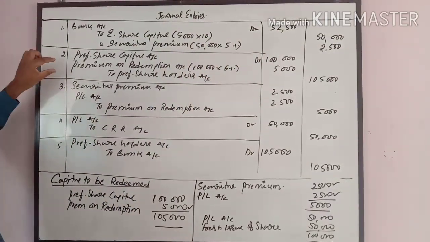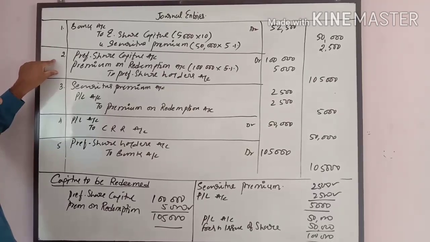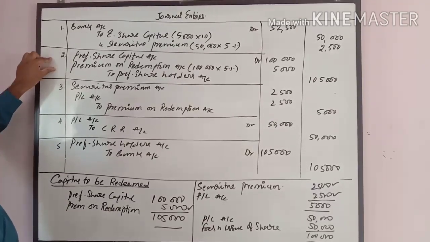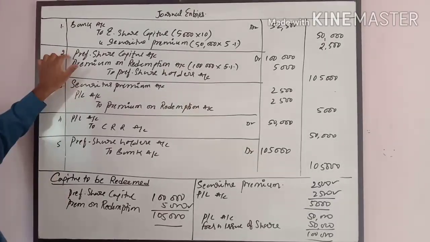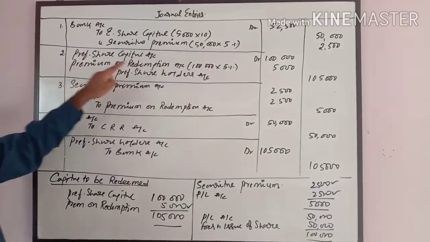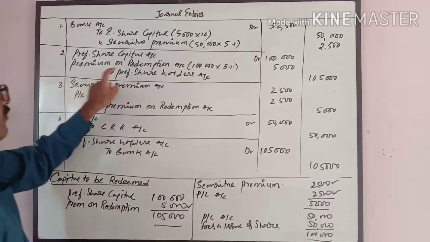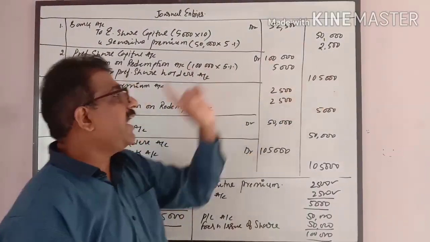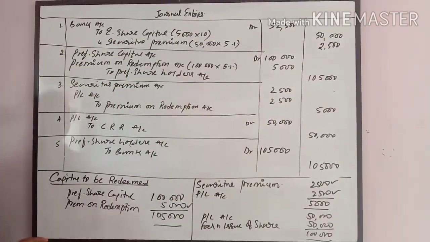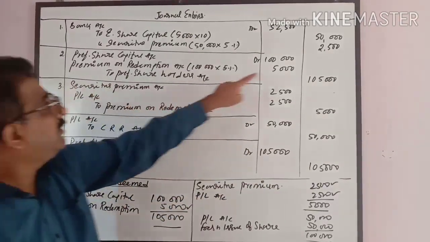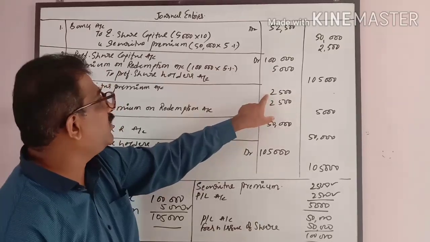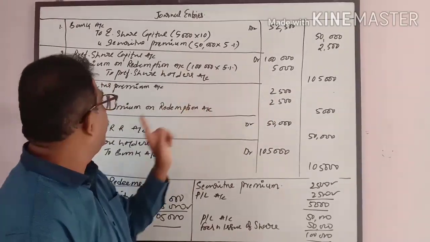And now, how much amount is payable to preference shareholders? That entry has been passed. Just look at this table. Preference share capital account debit 1 lakh, premium on redemption 5,000, to preference shareholders account 1,05,000. Total amount payable. Now, this part, securities premium, this 2,500 I utilized for the purpose of redemption premium.